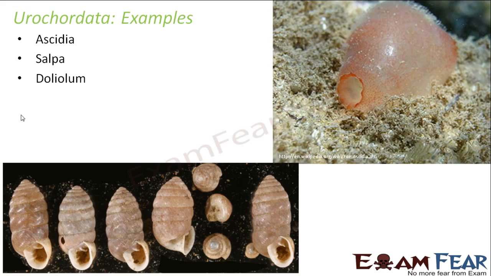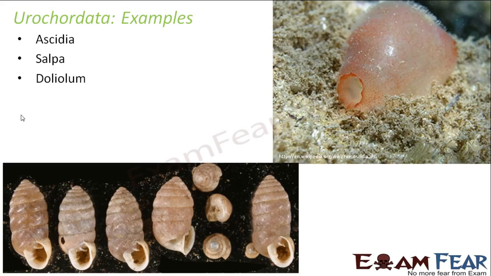Now in urochordata, we actually do not have many species remaining now because most of the species have already become extinct. When I talk about protochordata as a whole, we actually have so many species which have already become extinct. So we have just a handful of species which are left behind.